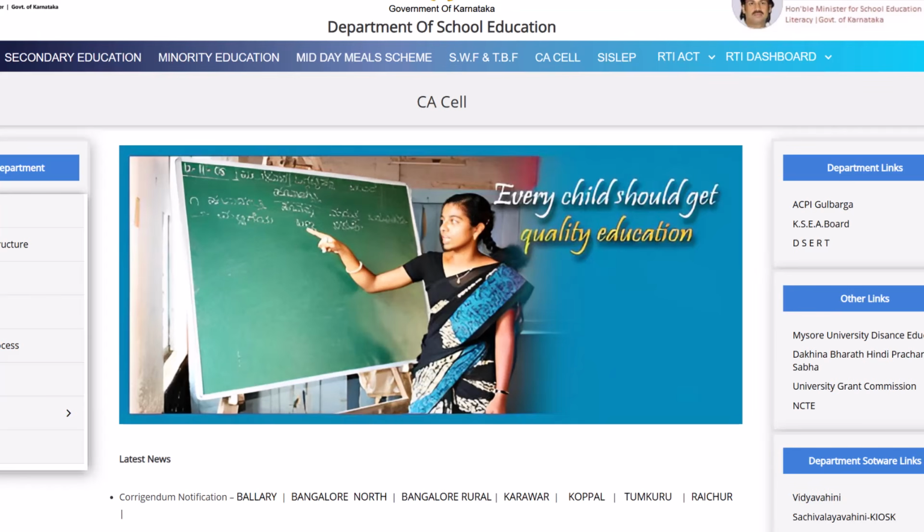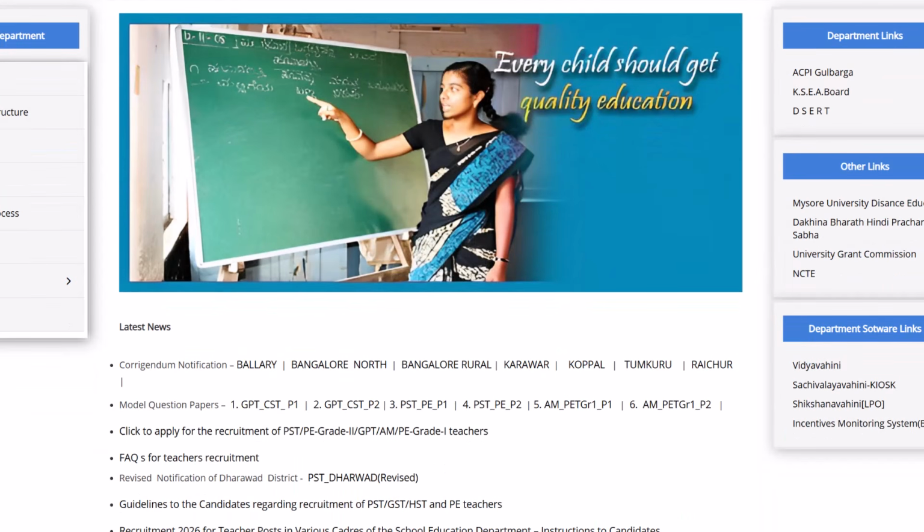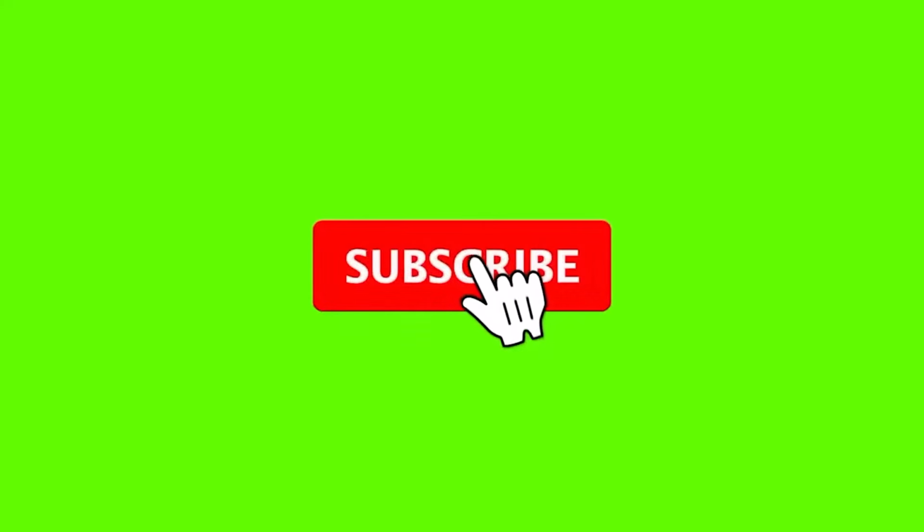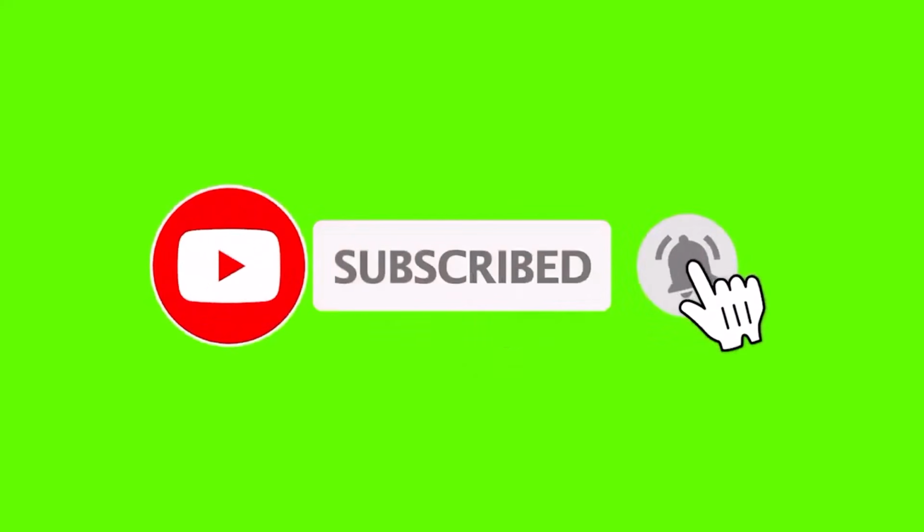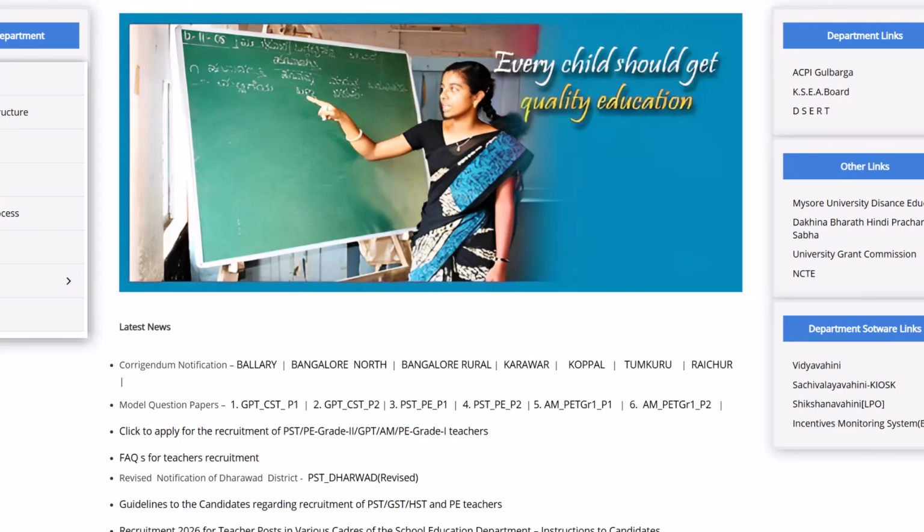Friends, as we all know, on the school education website, the syllabus is released, the notifications are released, the instructions to candidates are released, and now the model paper is also released. So based on the syllabus and the model paper, we have made a blueprint for HSTR Chemistry and Biology Paper 2. This was on the request of many HSTR CB aspirants.